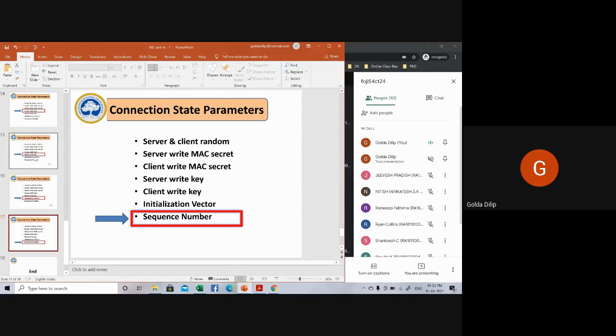That is for the communicating parties, the server and the client. When you say party, it is not one person, it's a pair. The communicating parties maintain separate sequence numbers for each message that is transmitted and each message that is received, as far as the connection is concerned. So that is what is called the sequence number. These are the connection state parameters.